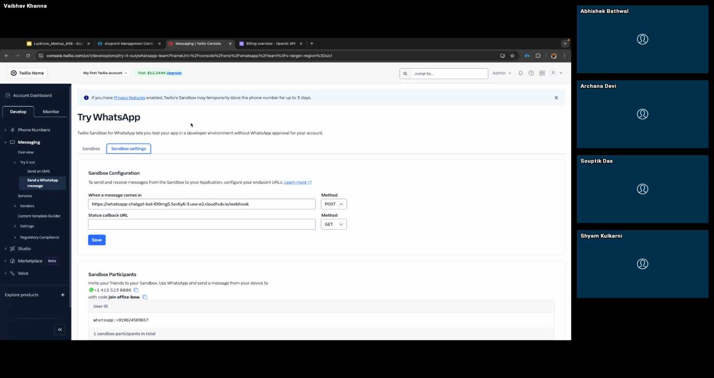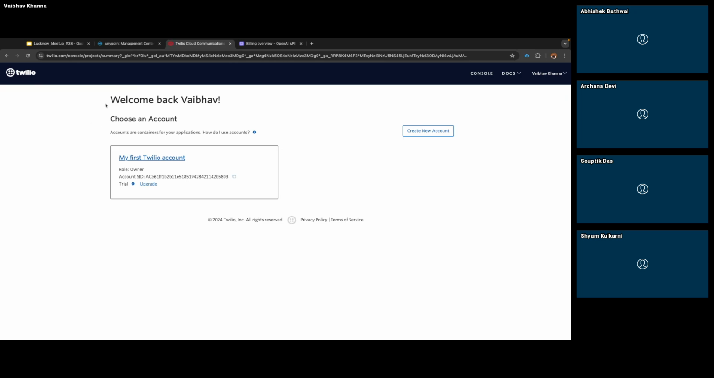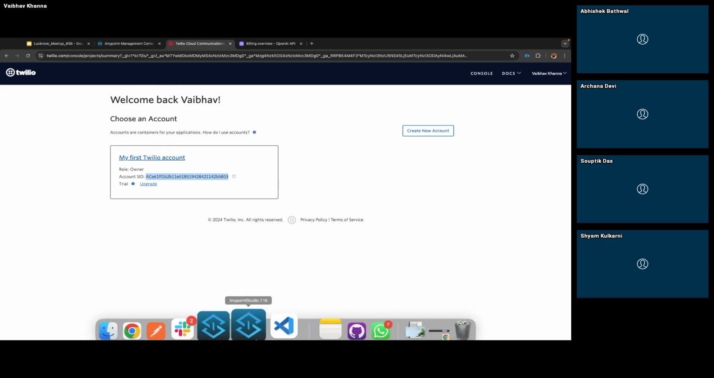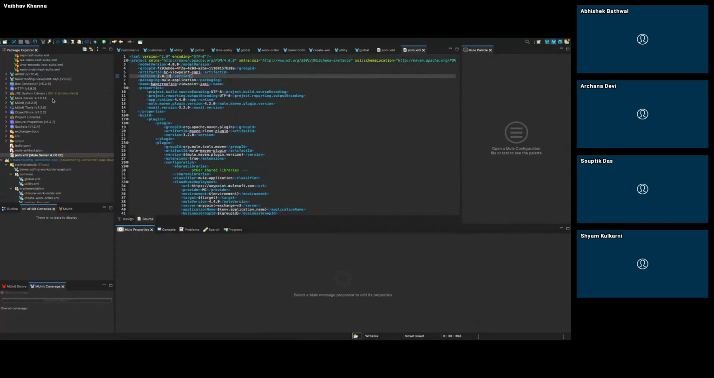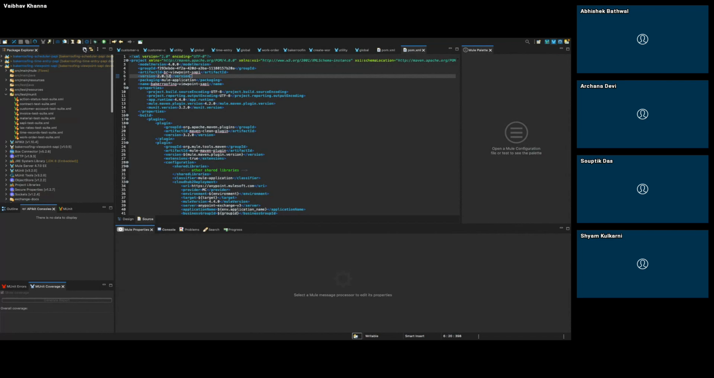If I go to this Twilio home, once you create an account in Twilio, you will get this starting page. Then you will also need to create one account in which you provide your details, and it will provide you the account SID. This account SID will be used inside MuleSoft for configuring the Twilio connector. I will also share the code as well. So just a minute.